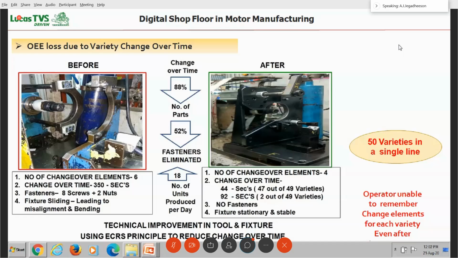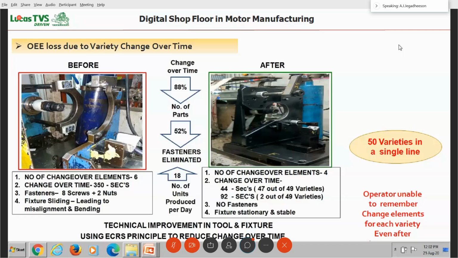When the number of varieties is more, in one of our lines, we have got 50 varieties in a single line. We have to change over from one variety to another variety. The changeover time was very high. So what we did, we redesigned the mechanical elements so that the changeover time can be reduced. Avoid using fasteners, screws and other things. Instead, use a quick snap, like a bulb fit. You put in a bulb, you rotate it, it fits in.